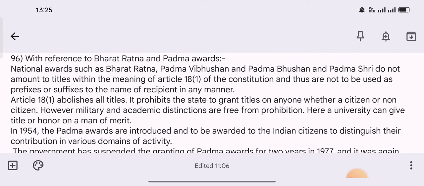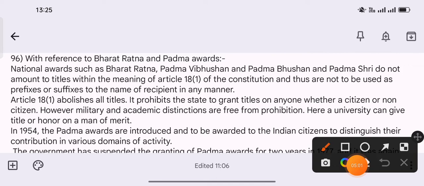96th question. This is related to Bharat Ratna and Padma awards. So national awards such as Bharat Ratna, Padma Vibhushan, Padma Bhushan and Padma Shri do not amount to titles within the meaning of Article 18 Clause 1 of the Constitution, and thus are not to be used as prefixes or suffixes to the name of recipient in any manner.